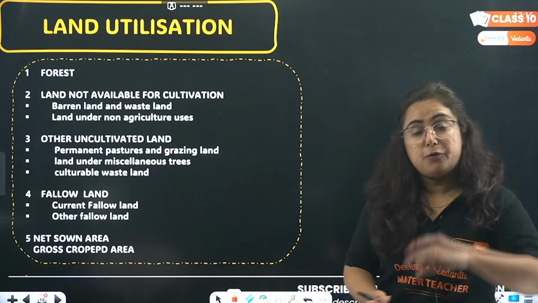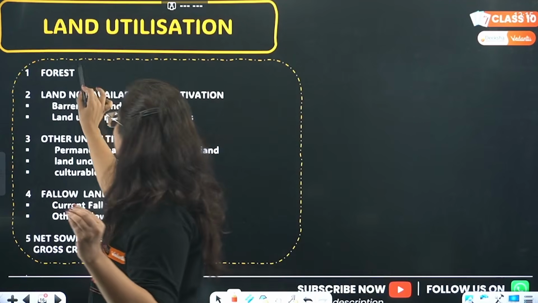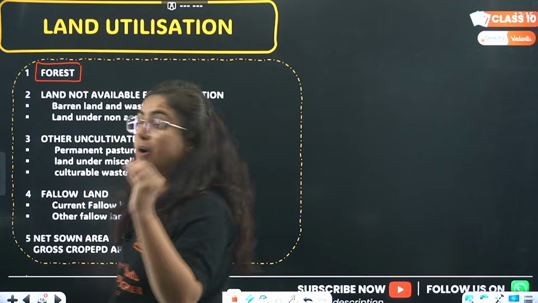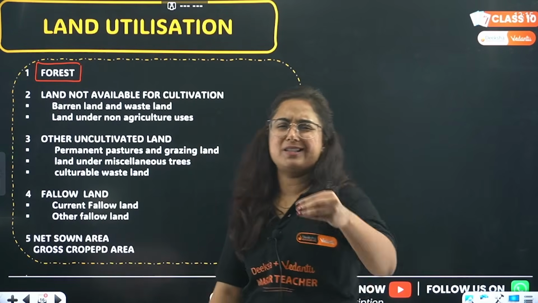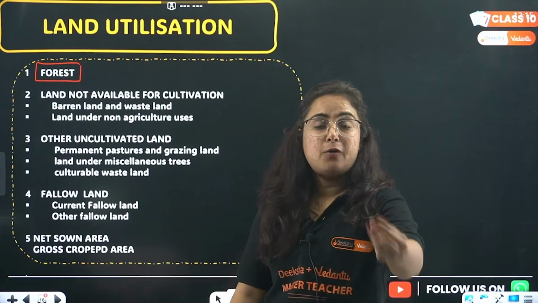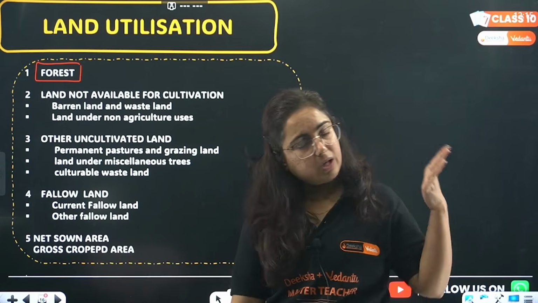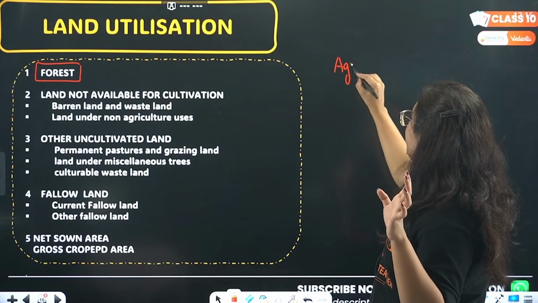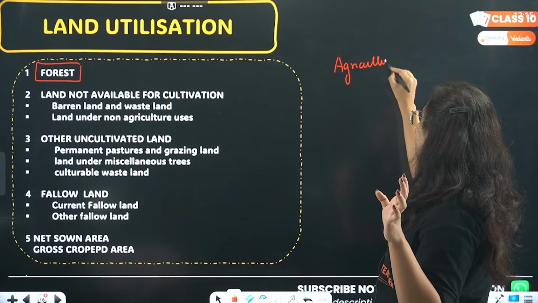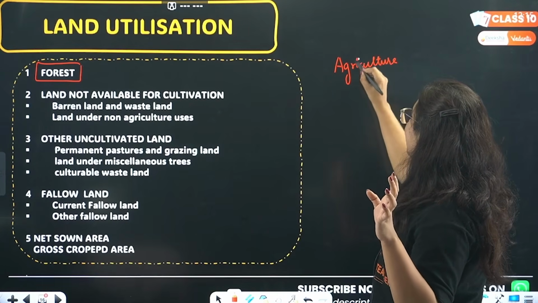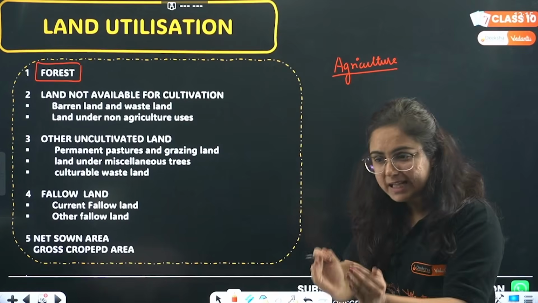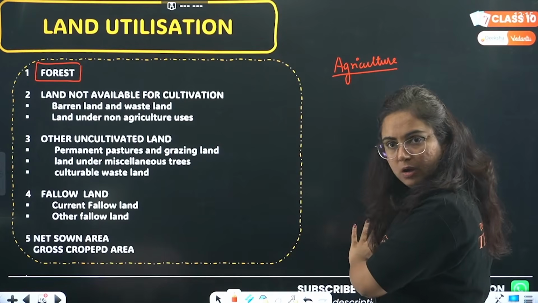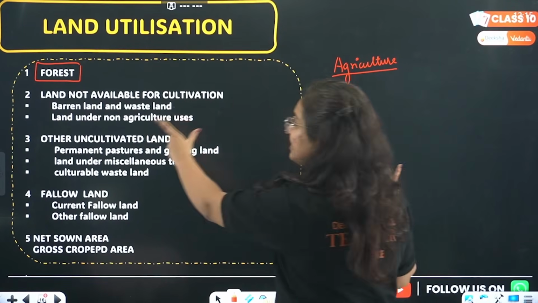The first is forest. We use the land, or it is naturally being used, for the growth of forest. One use is done. The second use is agriculture, which I am asking you to keep aside for some time. The second major use is agriculture. We are keeping it aside.